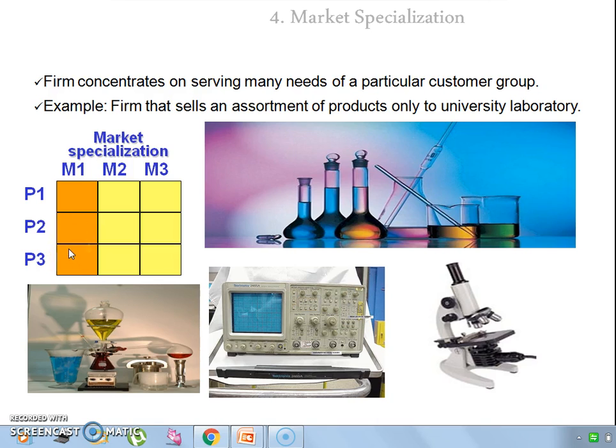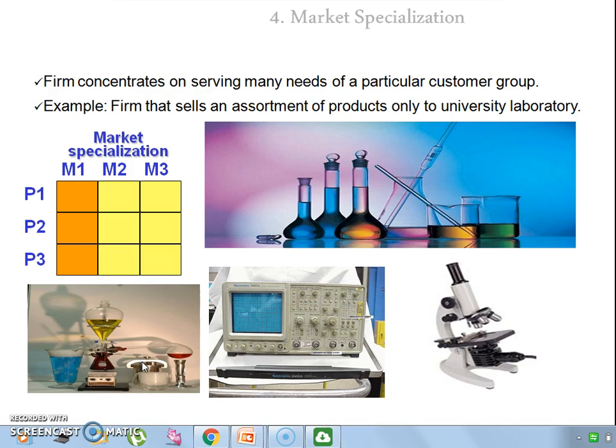In our previous example, suppose the company chose the university laboratory market, or the customers of university laboratories, and they will manufacture all kinds of lab instruments for the university labs. So in this case, the market is the same, but the types of products are different.